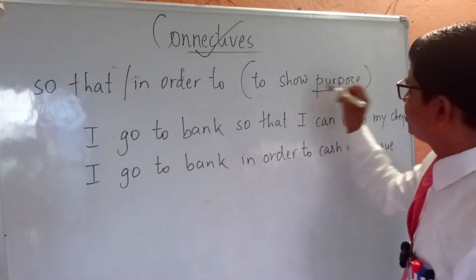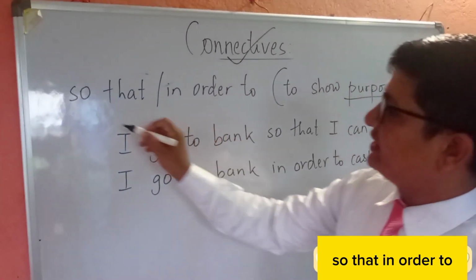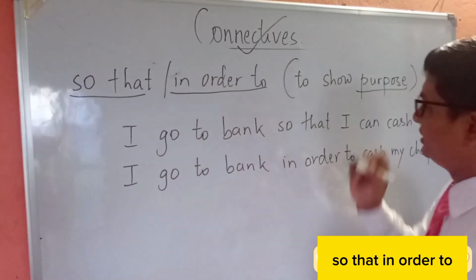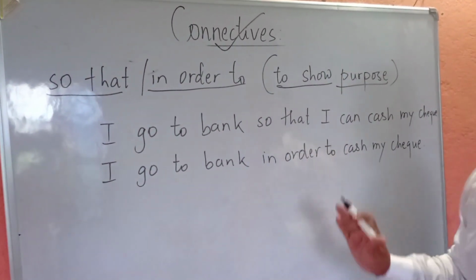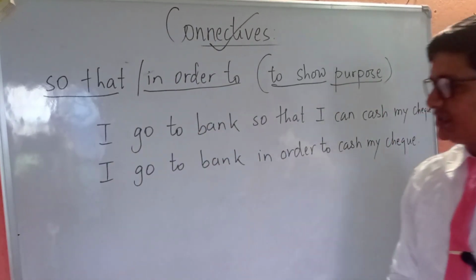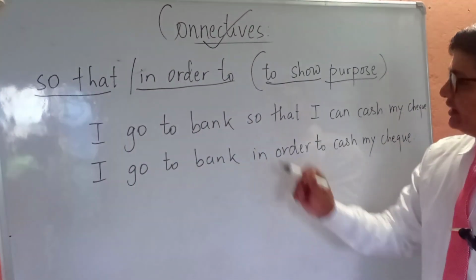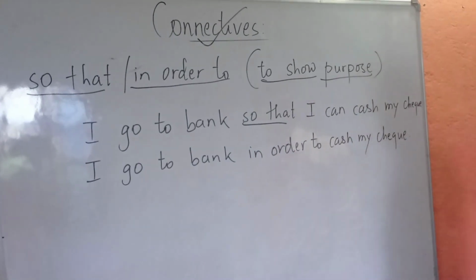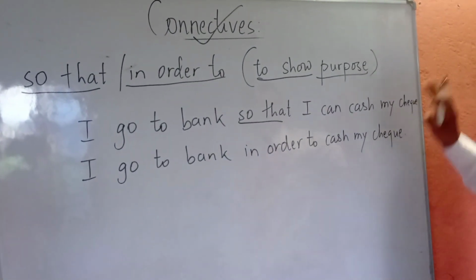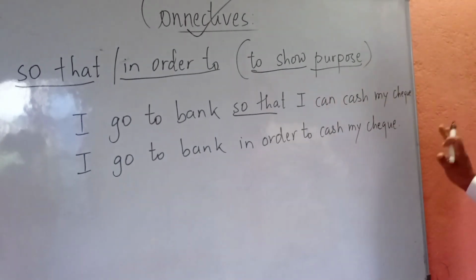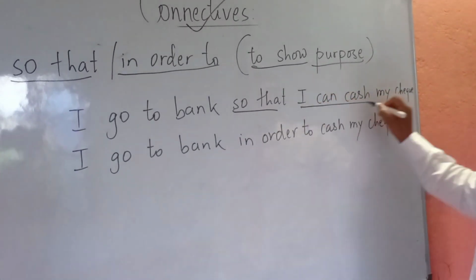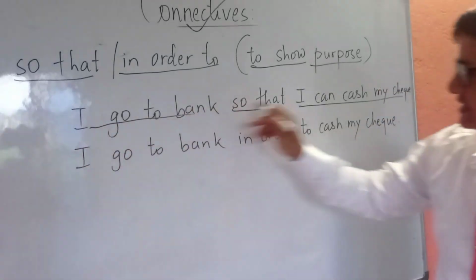So now I have purpose showing connectives. They are so that and in order to. You may already know this. Still, look here. Let's analyze these two sentences. I go to bank so that I can cash my check. The purpose of going to the bank here is to cash the check. Okay. So this is the purpose and this is the action.